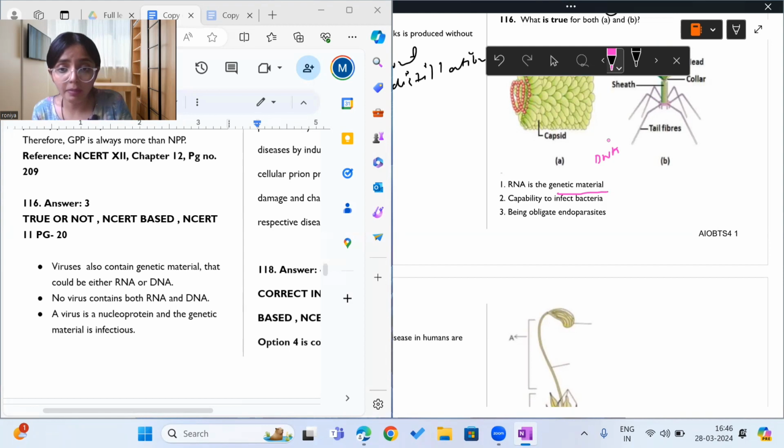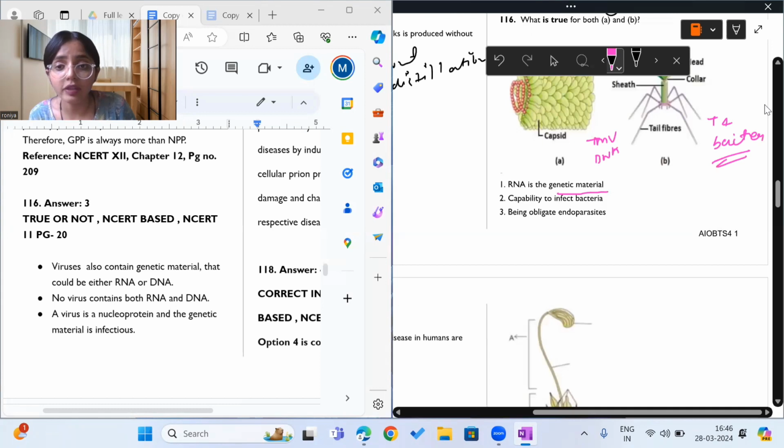Capability to infect bacteria. So this one is tobacco mosaic virus and this is T4 bacteriophage. A bacteriophage has the capability to infect bacteria, but not tobacco mosaic virus. So that is why this statement is also incorrect.